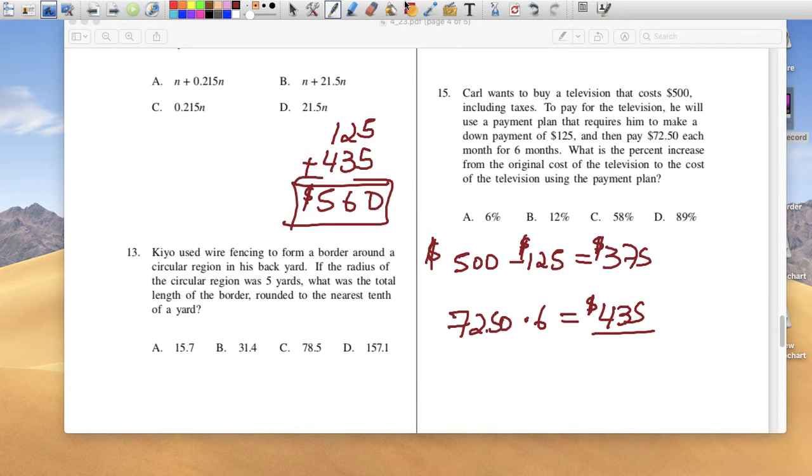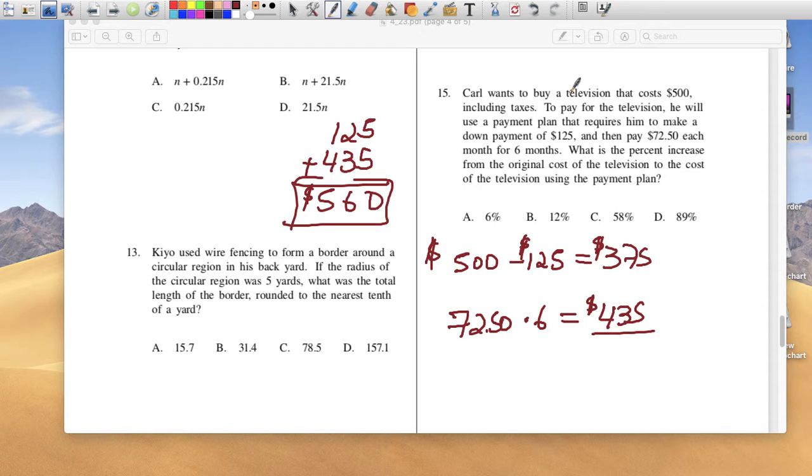But you're going to say that's weird, that's not right. It is right, because the company he bought the TV from has to make some money off him, right? So they allowed him to pay them back in 6 months. I mean, they need the money too. They buy the TV from somewhere and they have to pay those people for the TV that they just sold you. So to compensate for that time, they charge you a little bit extra. So at the end, Mr. Carl ended up paying $560.